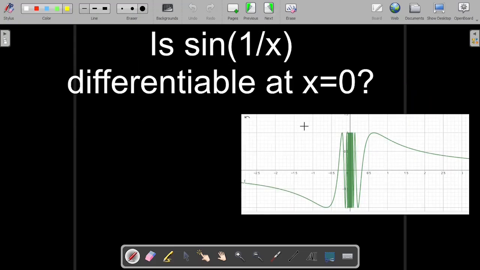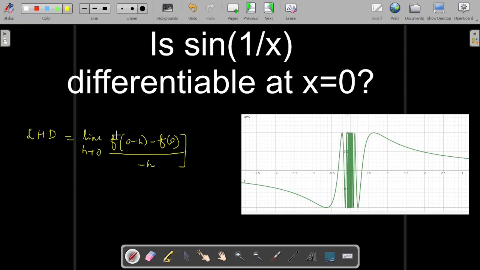So what about the differentiability at x equal to 0? It is obvious it is not differentiable at x equal to 0 as well. To prove differentiability, you need the left-hand derivative and right-hand derivative. How to define the left-hand derivative? Limit as h tends to 0, f of 0 minus h minus f of 0 divided by minus h. So this gives you the limit h tends to 0, where f of minus h is sine of 1 by minus h, minus f of 0.